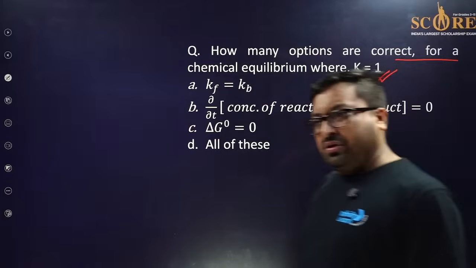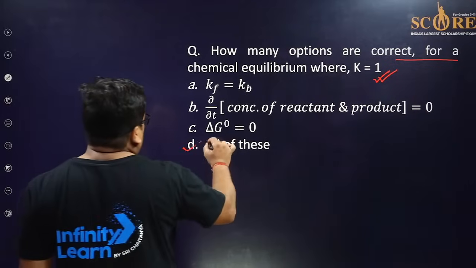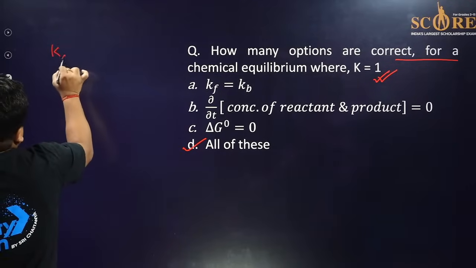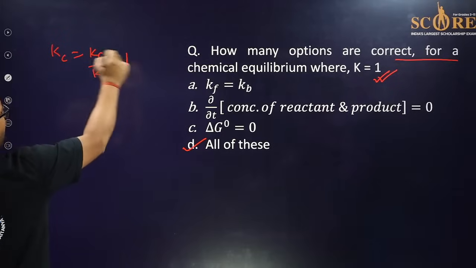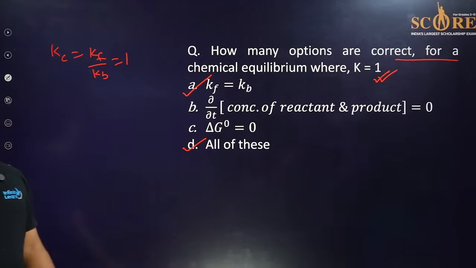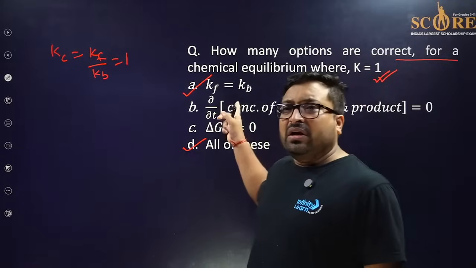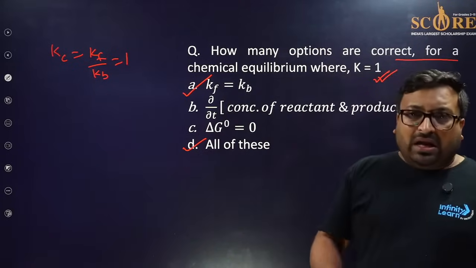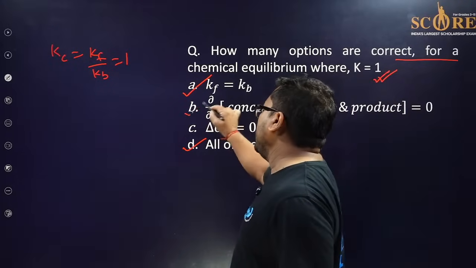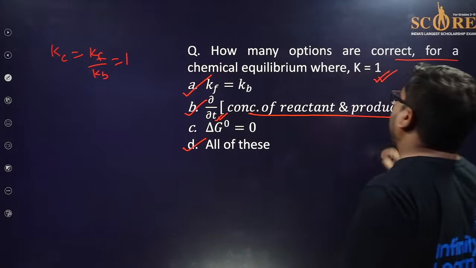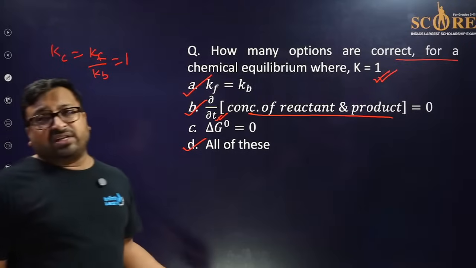All correct. Okay, all correct. Yes, you are right. Actually, you know Kc is equal to Kf by Kb, and this is given equal to 1. So this is also right. Yes, a few minutes back I told you at equilibrium concentration should be constant. So if you differentiate any constant thing, you will get 0. It means with the change of time, there is no increment in the concentration of reactant or product. So del change of concentration is 0.